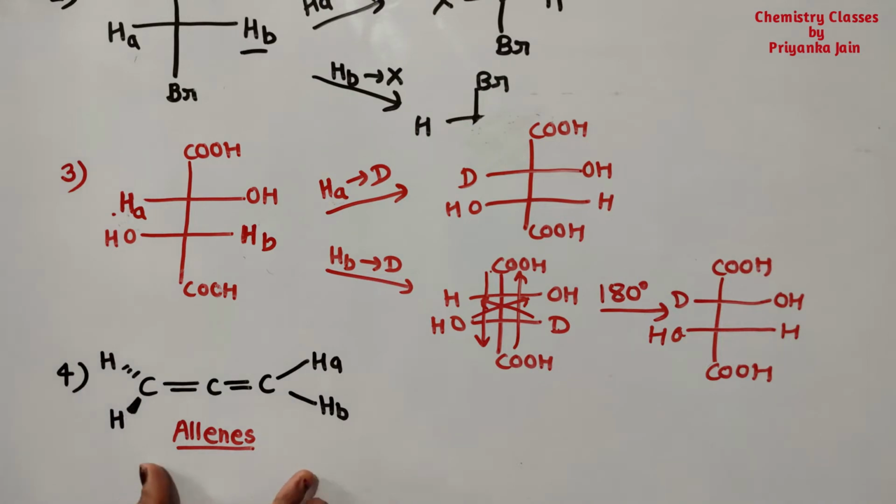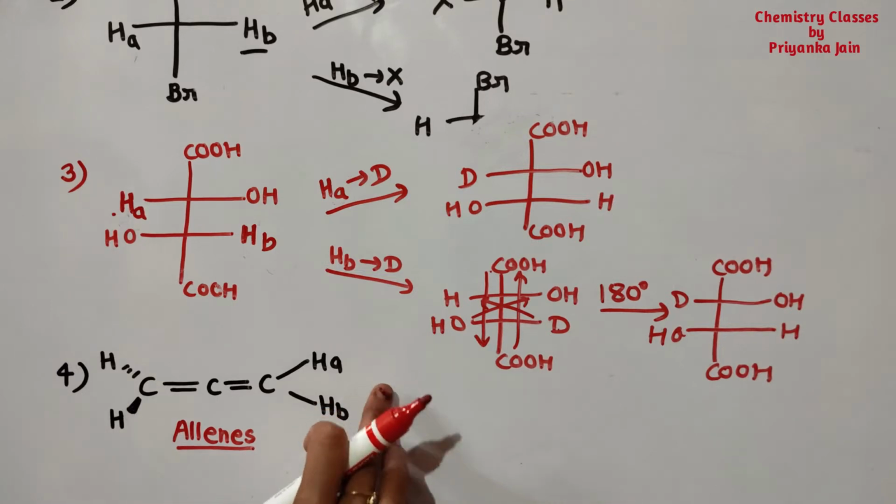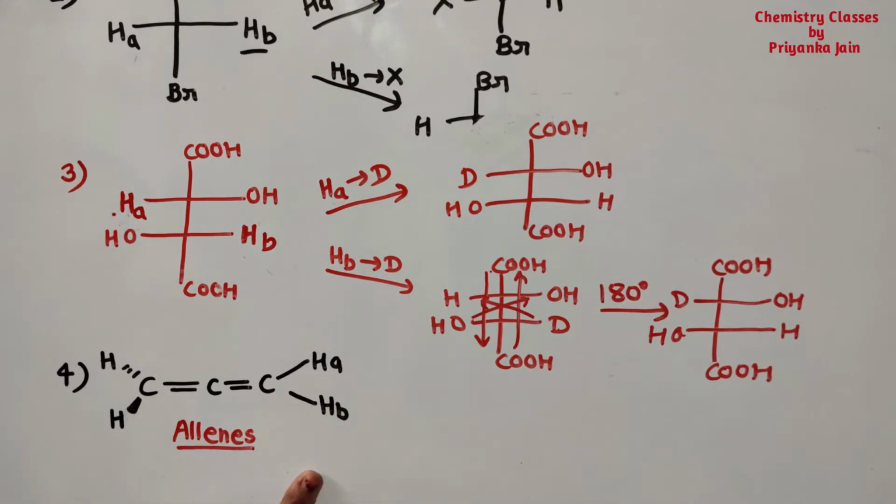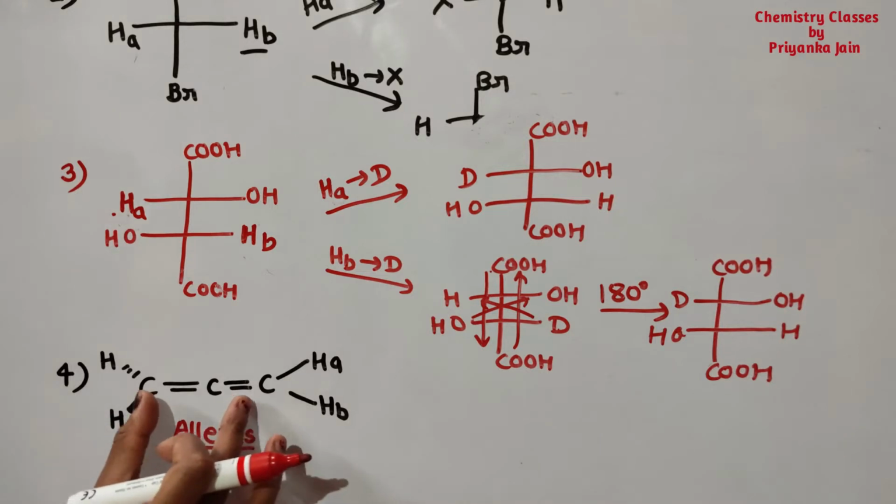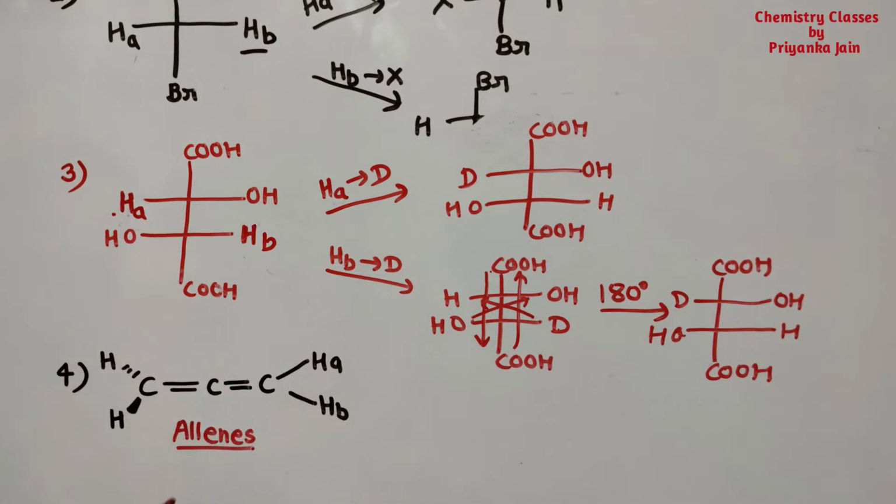Now see the next molecule, that is an allene, and here we have taken an unsubstituted allene. In unsubstituted allenes, the two hydrogens are always homotopic, right? I will make a full video on the allenes so you can understand them more clearly. Here you should understand that these two double bonds are perpendicular to each other.